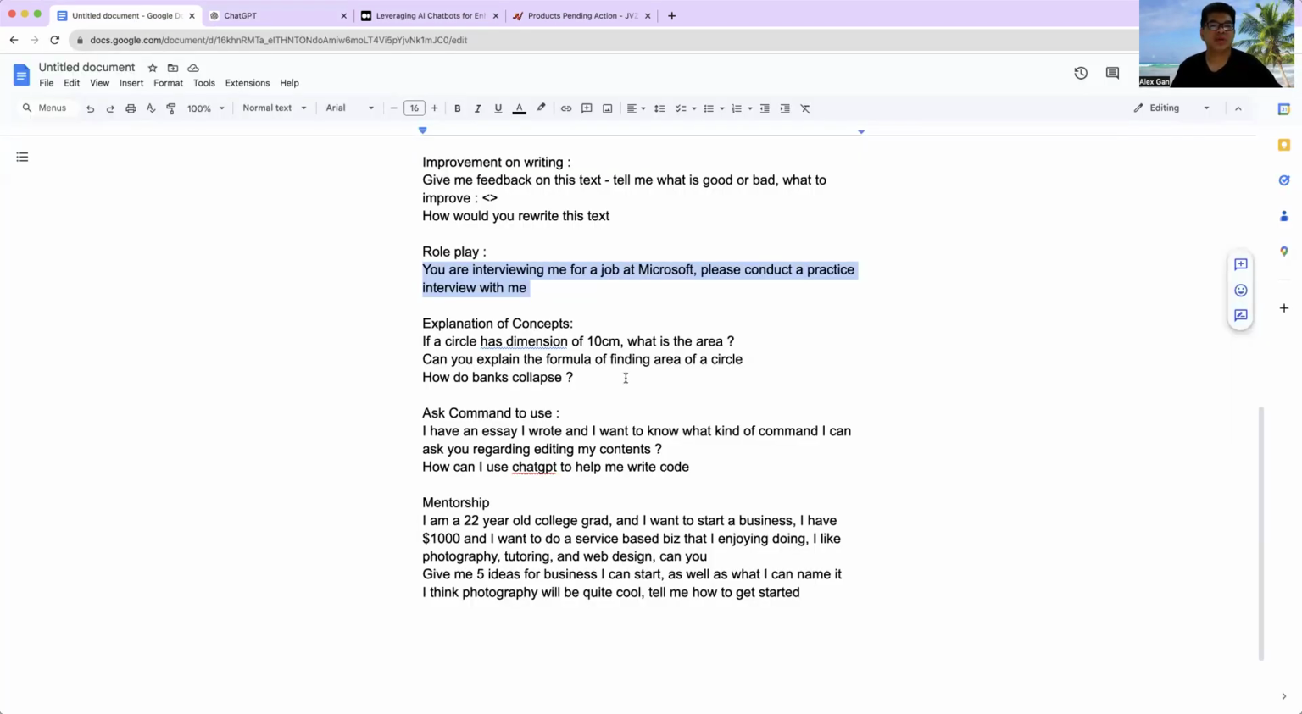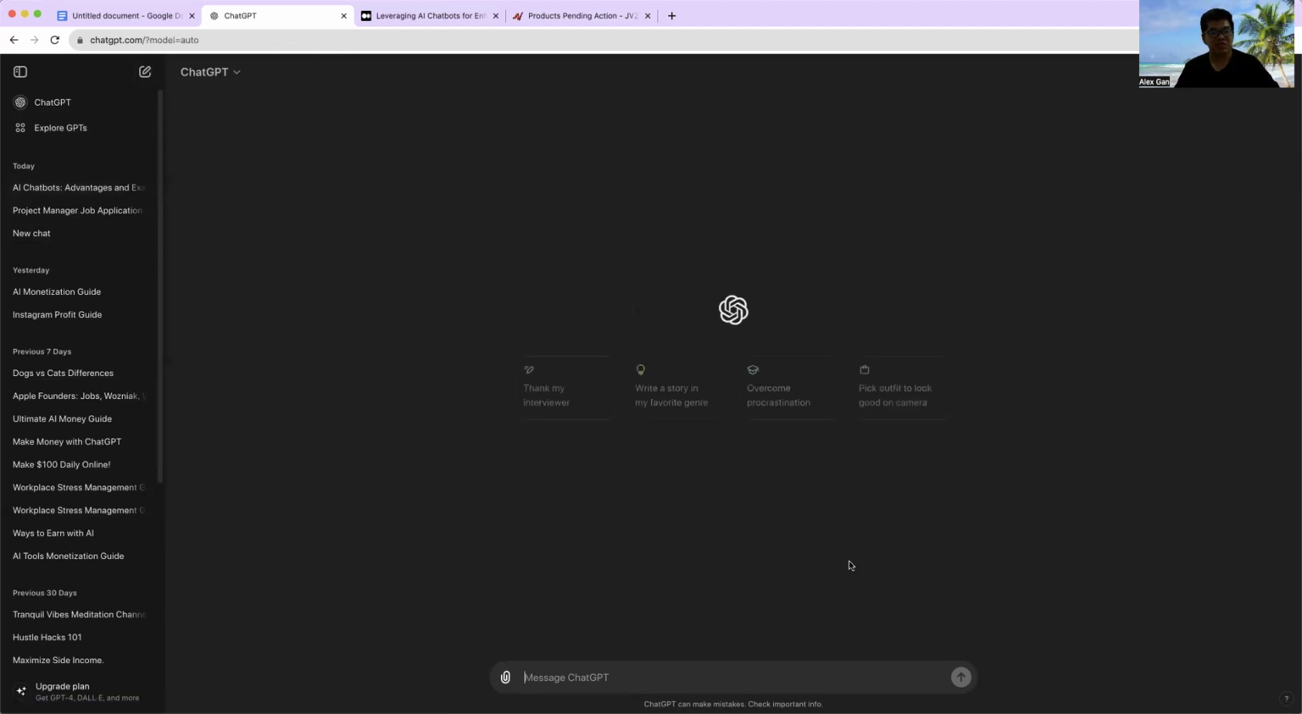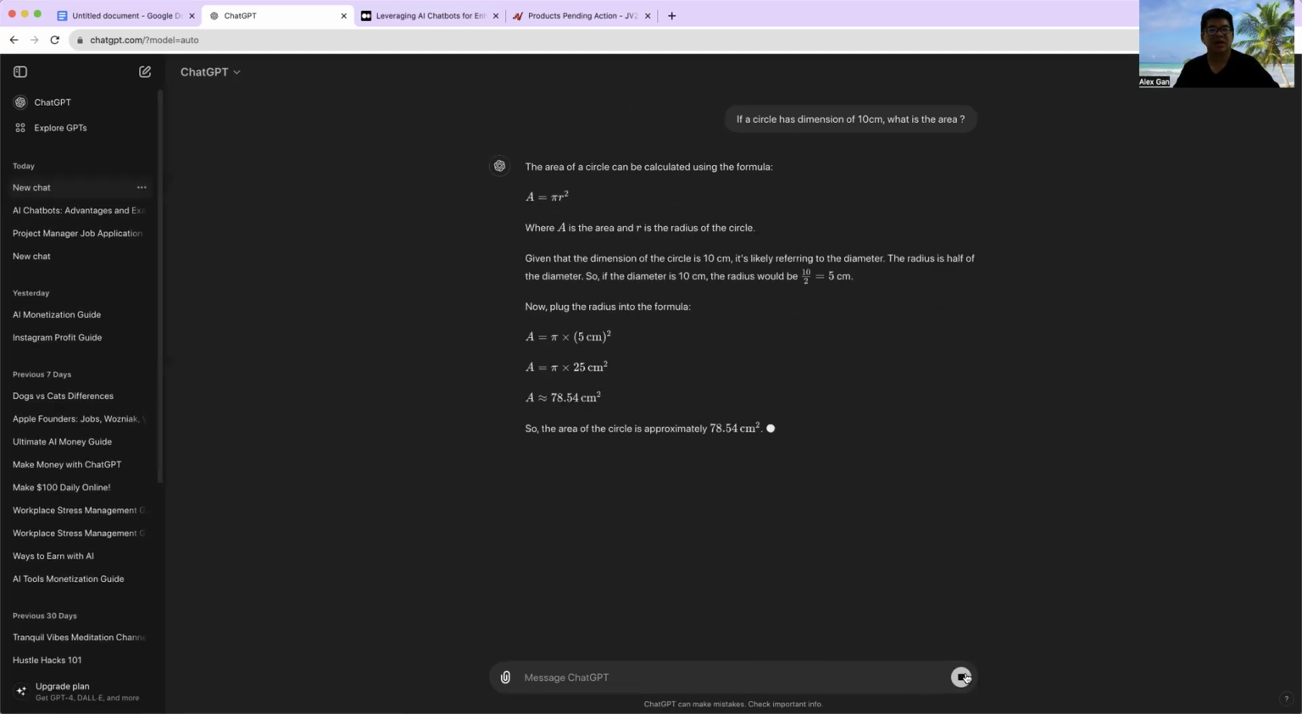You can ask ChatGPT to explain the concept or the formula. Let's say you're asking, if a circle has a dimension of 10, then what is the area? So you're asking ChatGPT to answer the question for you. The area of a circle can be calculated using the formula A equals pi r squared, where A is the area and r is the radius of the circle. We give the dimension of the circle, which is likely the diameter.